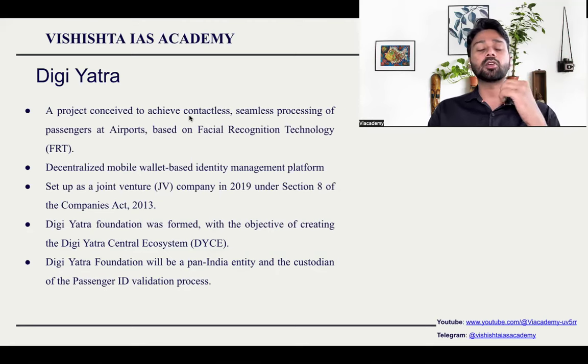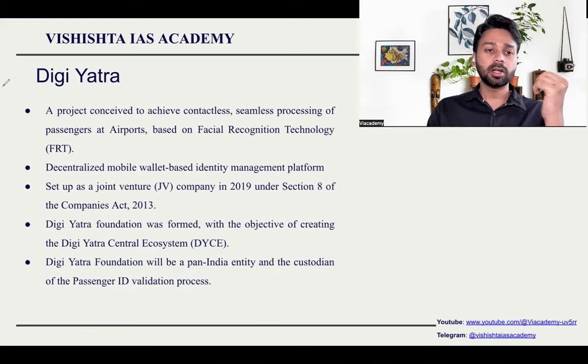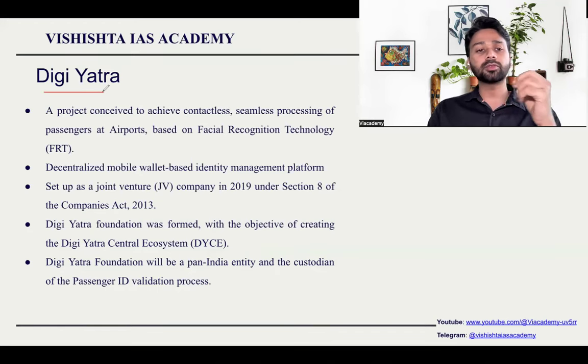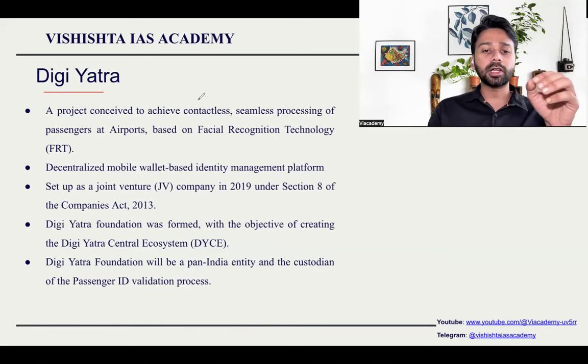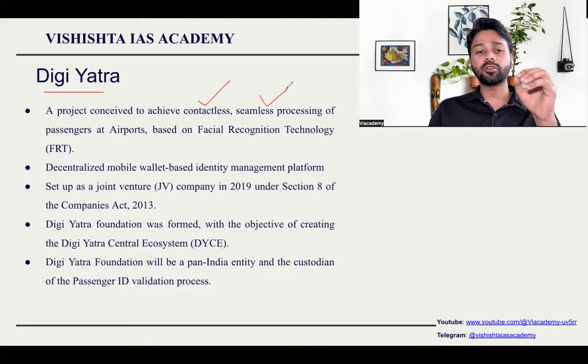Airport checking takes a huge amount of time. So with Digi Yatra, the government would like to reduce the time consumption for travel. So what exactly is it? It is a project conceived to achieve contactless and seamless processing of passengers at airports. How is it done? Based on facial recognition technology.